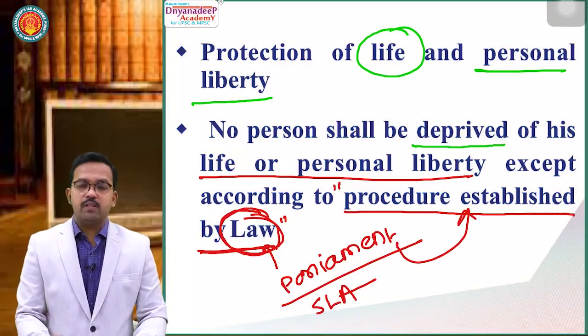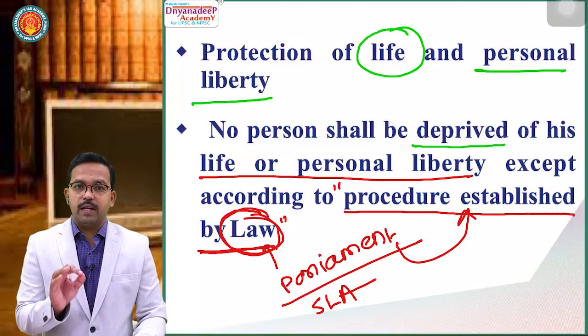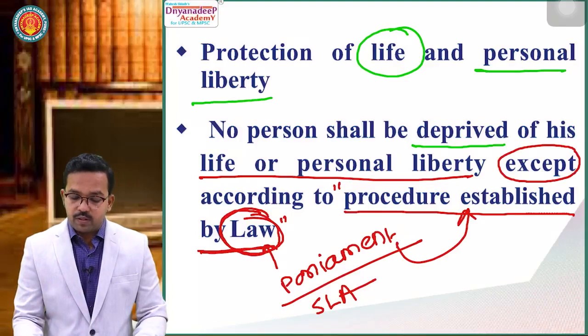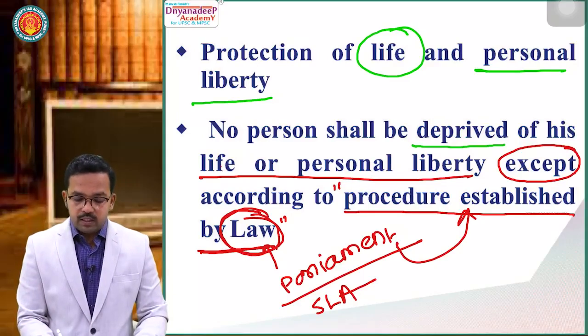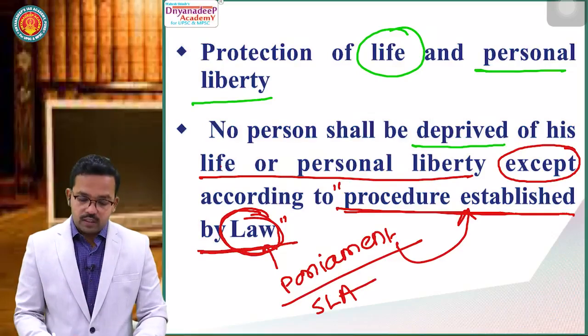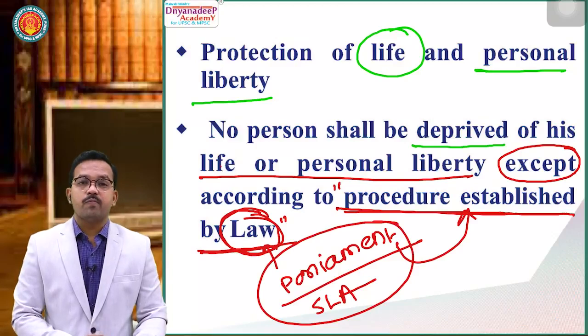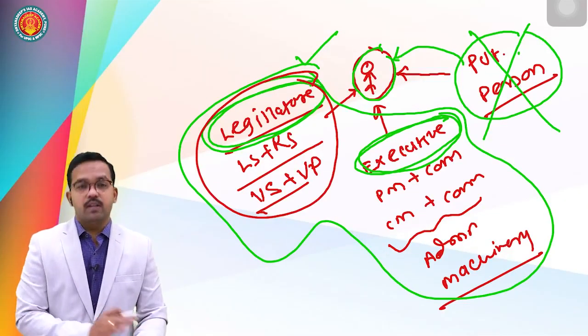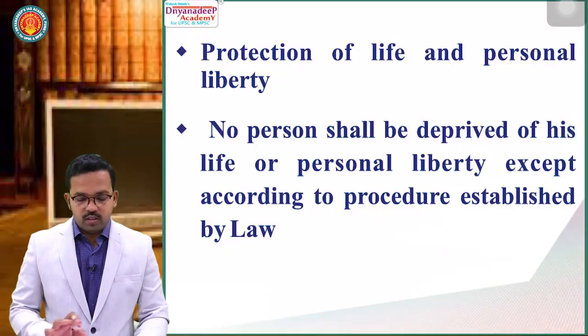So, this person has been provided with the right to life and personal liberty, but there is an exception to this life and personal liberty. What is that exception? This life and personal liberty can be taken away by procedure established by law. It means this life and personal liberty can be taken away by a procedure established by Parliament. Where is the word Parliament? Here comes the word Parliament. We will come forward. So, this is just simple.